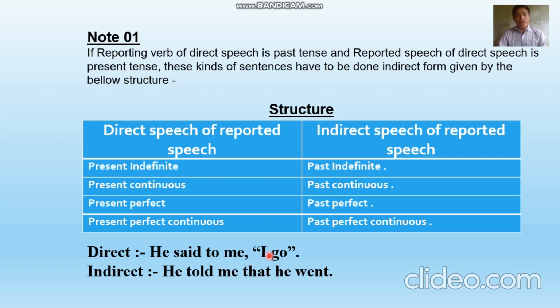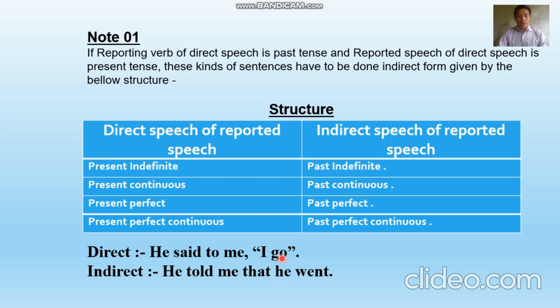So here 'I' is first person, we have to use the subject. Who is the subject here? He. Here 'he' is subject and 'me' is object. So instead of 'I', I am using here 'he'.